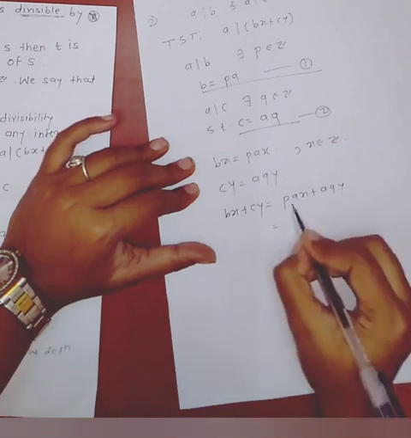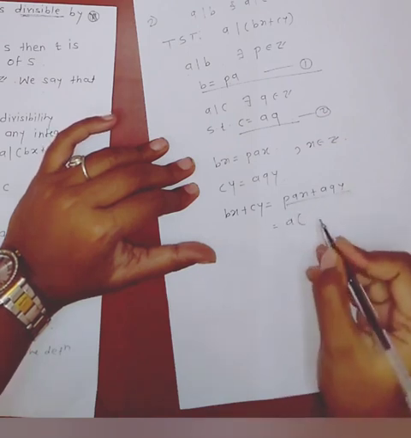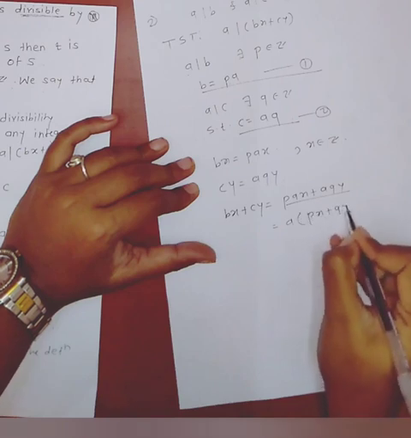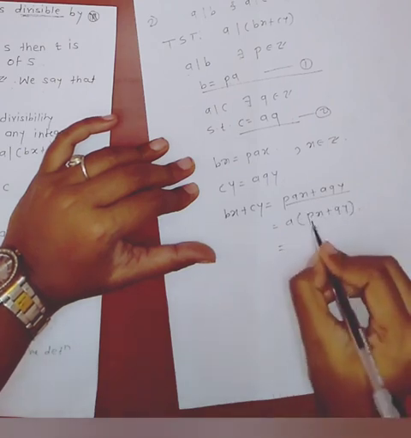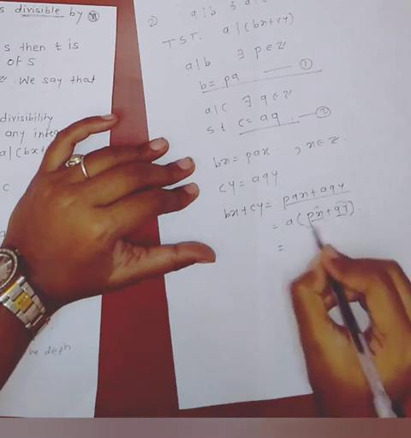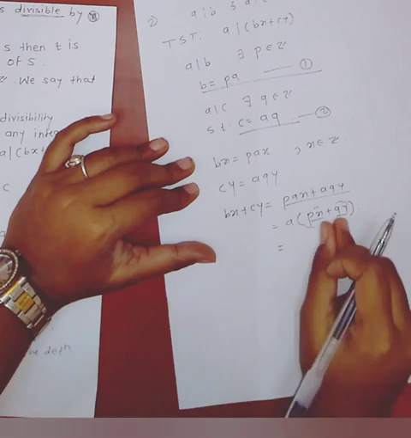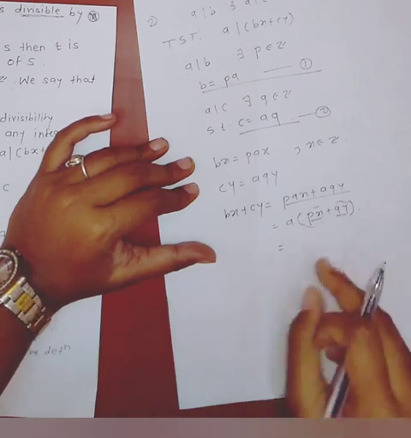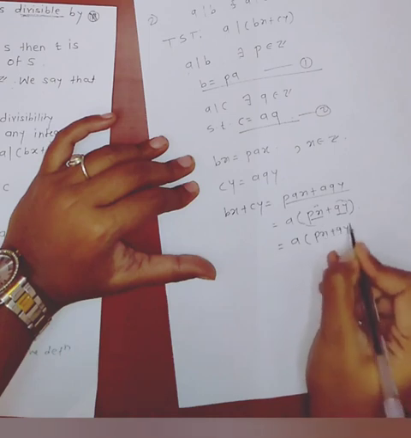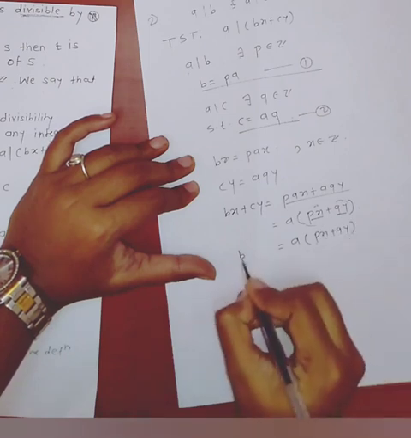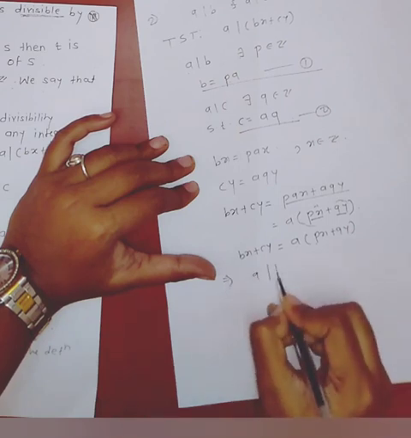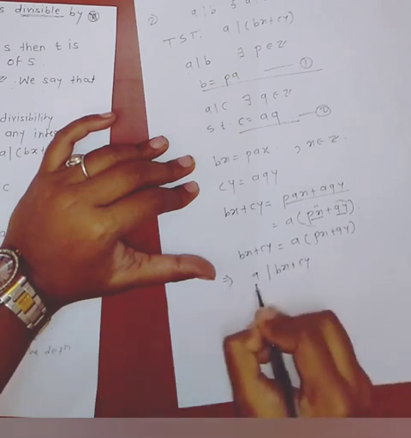Taking a common outside into brackets, a into px plus qy. Here px and qy are multiplications of two integers, which are again integers, and the addition of these two integers is again an integer. So a into an integer is bx plus cy, and by definition we get a divides bx plus cy.